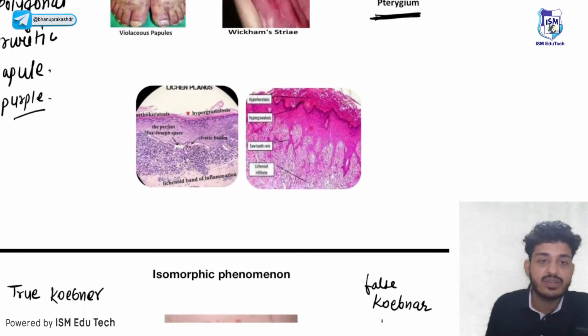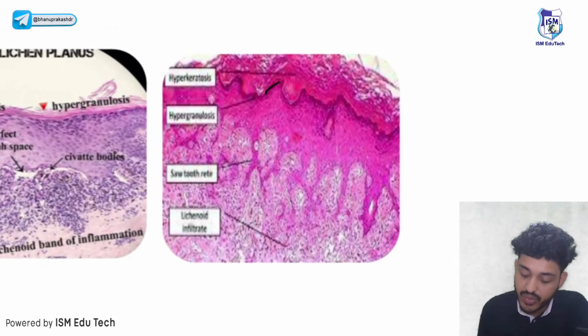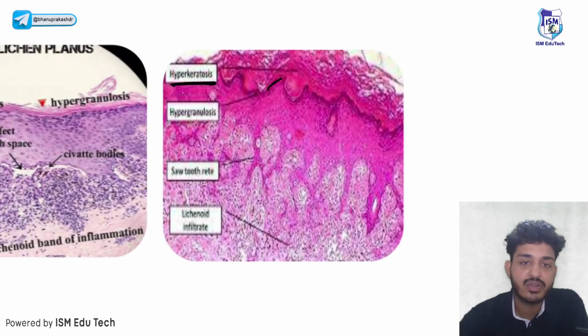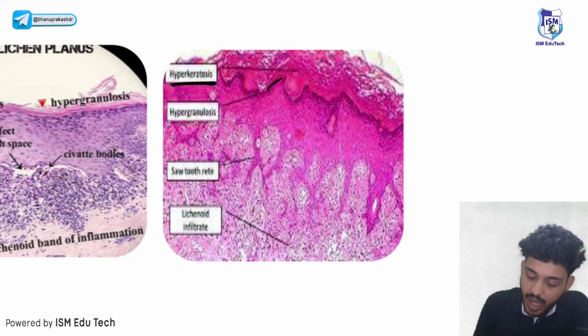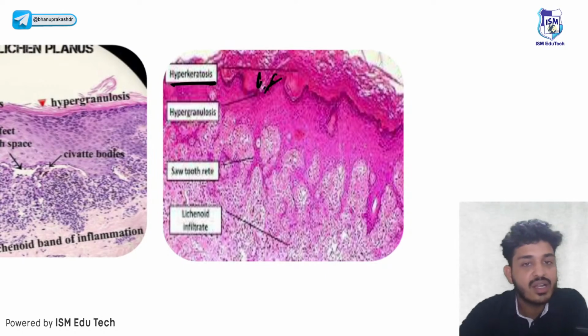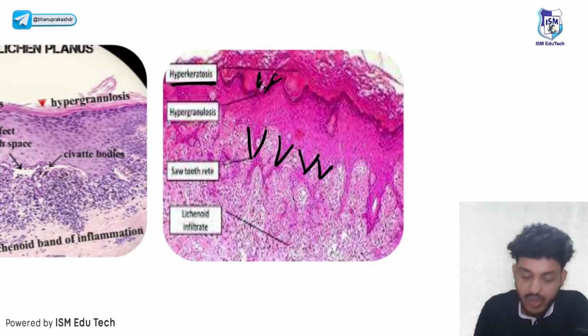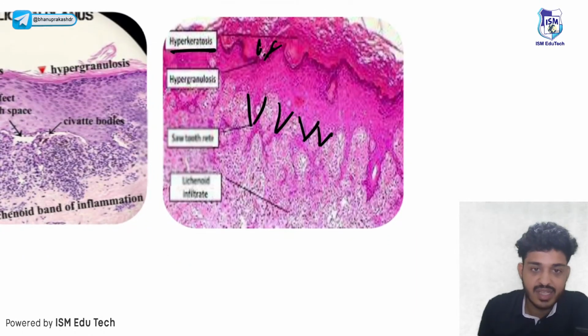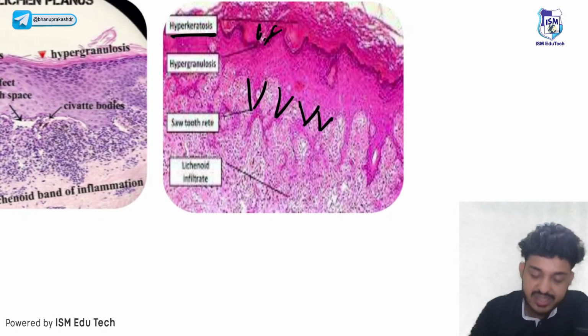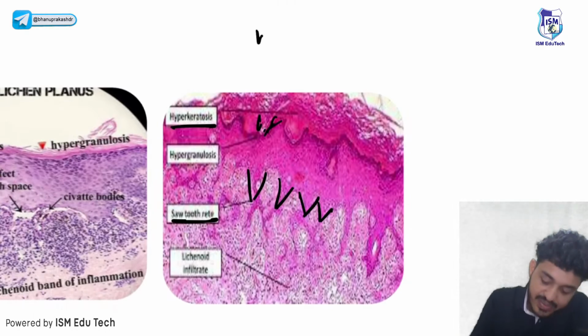Now look at the histopathology of lichen planus. First thing you will see is hyperkeratosis, meaning there will be increased keratinization. Second thing will be hypergranulosis. Look here guys, this is the granular layer, and there will be hypergranulosis, an increased amount of granules. Third, look at the rete ridges. These rete ridges look like a sawtooth, so they are known as sawtooth rete ridges. This is a feature of lichen planus.